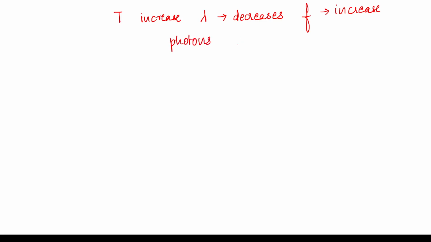As temperature increases, what is happening to the photon energy? Temperature increases, wavelength decreases. We just did Wien's law. That means the frequency emitted would have increased. Now the photons that make up your EM radiation, the photon energy is increased.